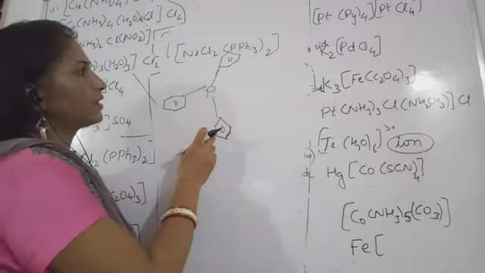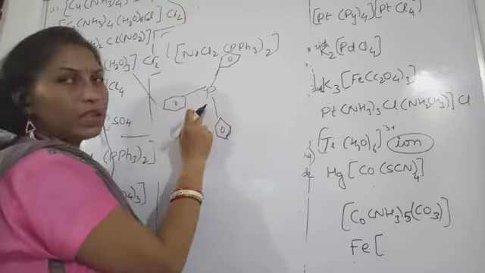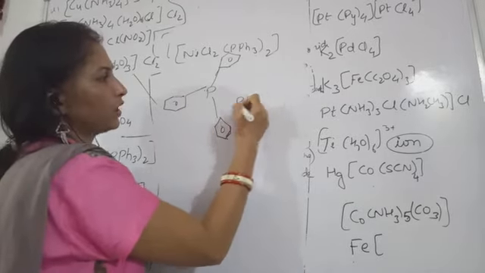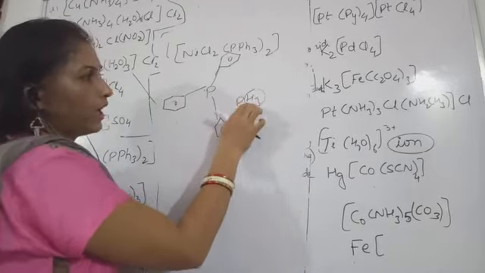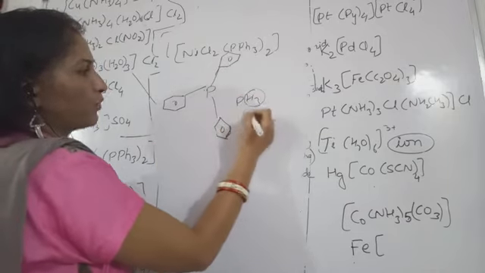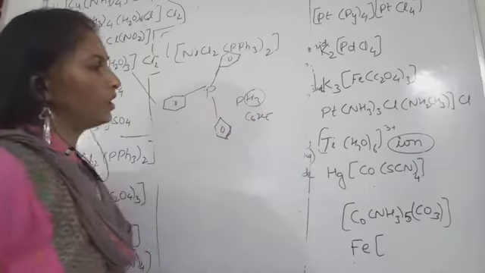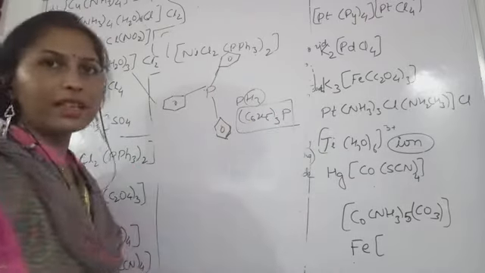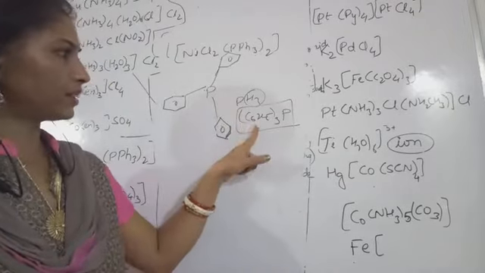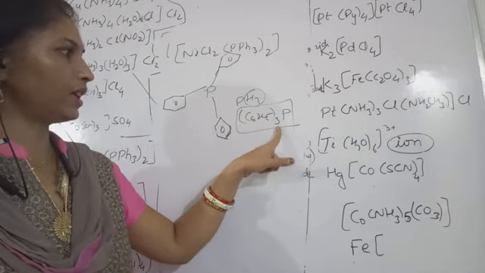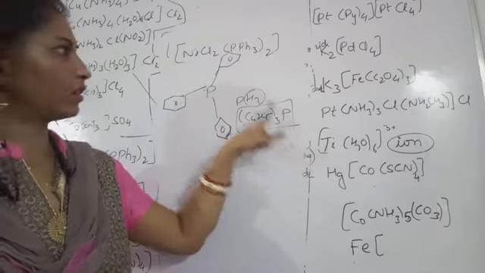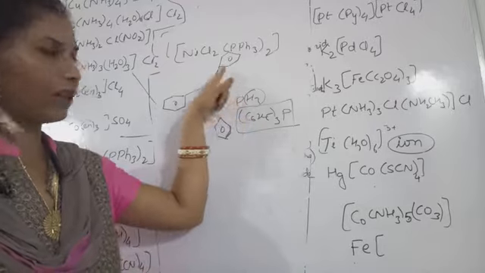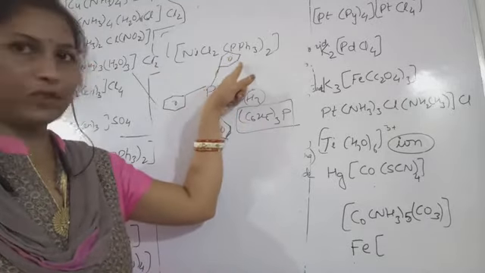So this is triphenyl phosphine. Okay, PH3 is phosphine. So we replaced H by this phenyl group C6H5. Okay, so (C6H5)3P. So this also you may see, and this is also the same thing, (C6H5)3P, triphenyl phosphine. Okay, so in any of the manner the triphenyl phosphine can be written.